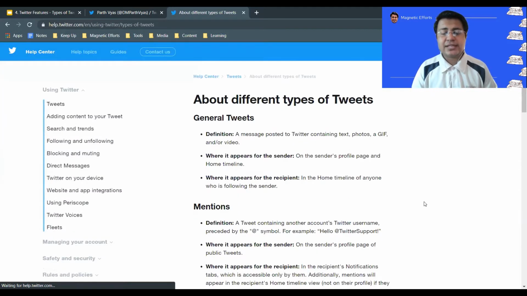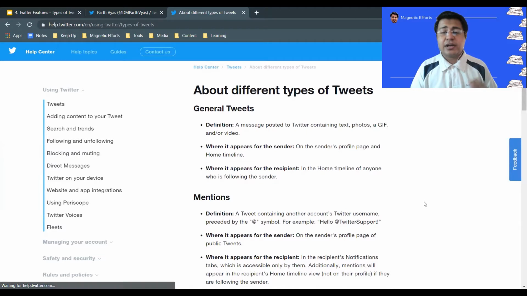See, now these are the definitions. It is also showing me some basic definitions of where general tweets would appear for the sender and for recipients. See how beautifully this is bifurcated by the Twitter platform.